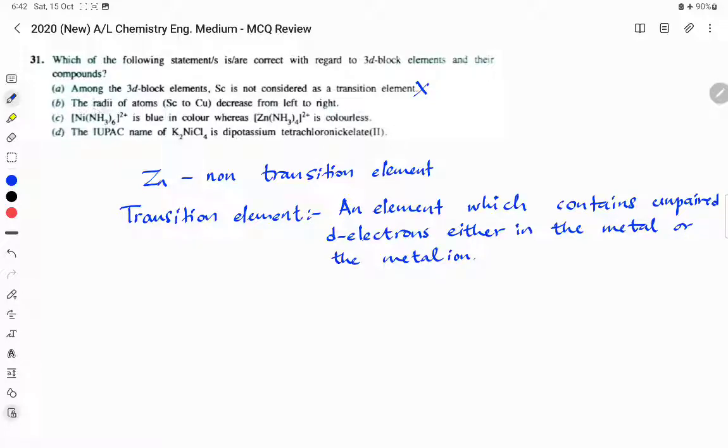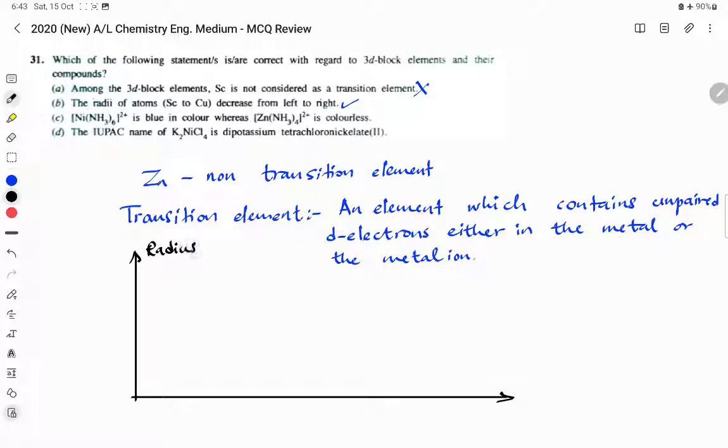Statement B. The radii of atoms scandium to copper decrease from left to right. This is a true statement. The radii of the 3D elements, the variation looks like this. Radius, atomic number, it goes like this.